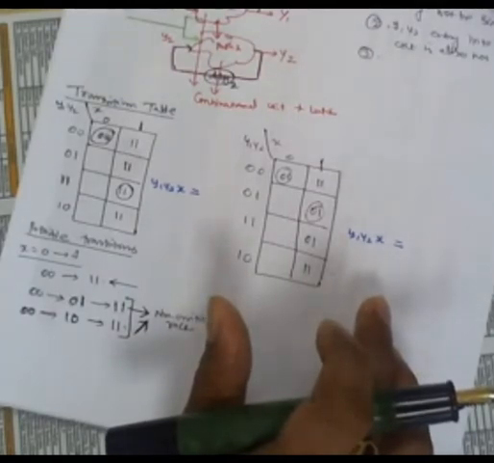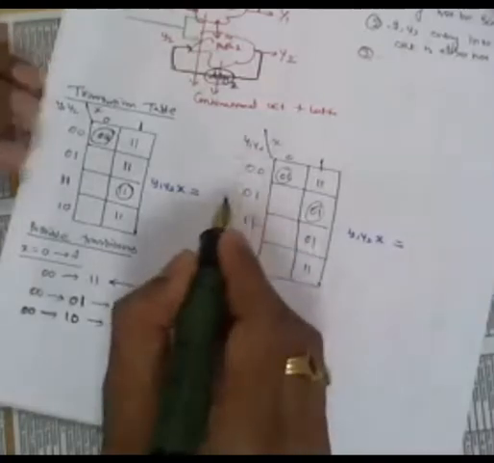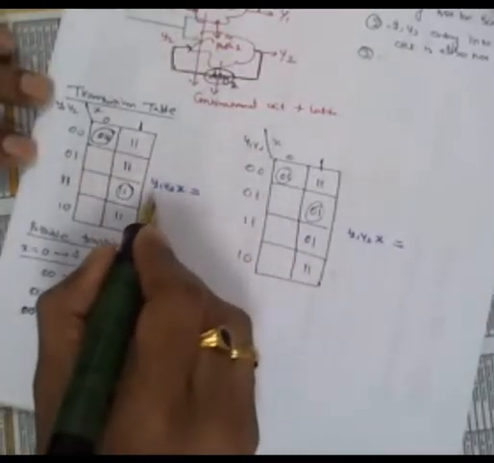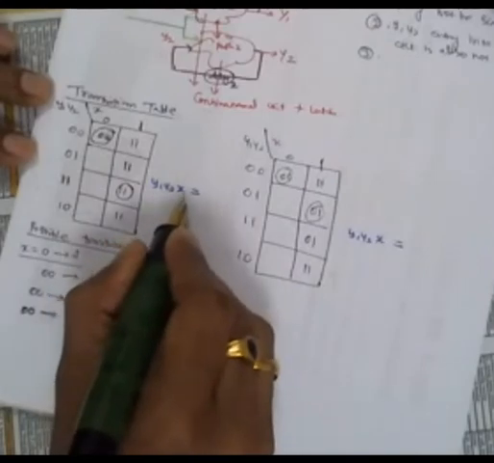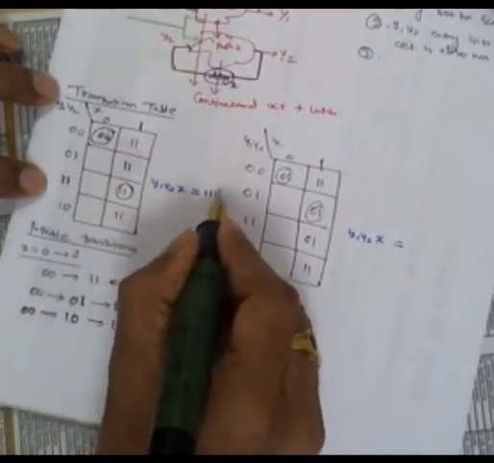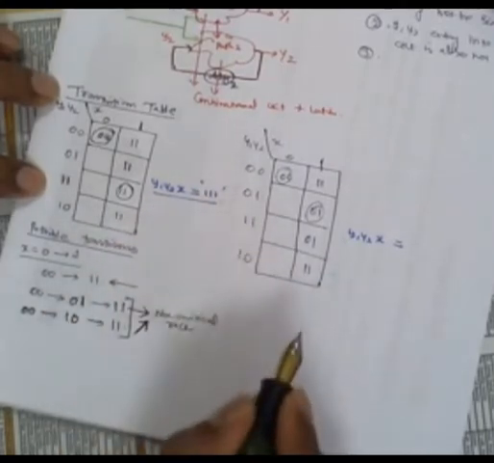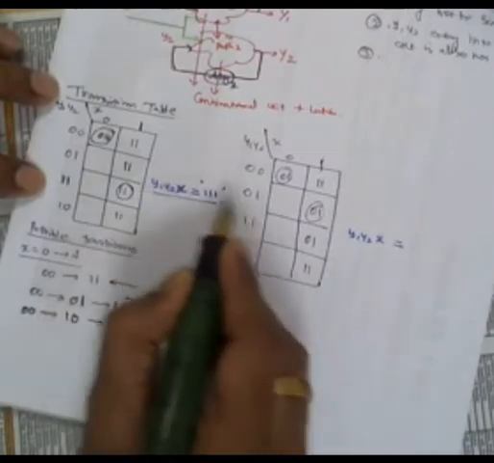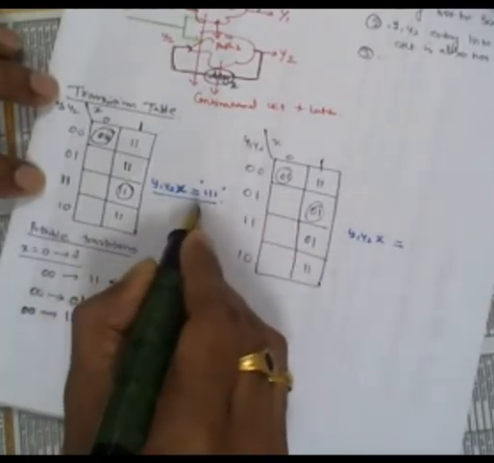Yes, sir. Okay. Now, you tell me what is the stable state in this circuit? It should be like this, y1, y2 and then x. Therefore, here the stable state is 1, 1, 1. Correct, no? Stable state in this circuit, y1, y2, x. X is at the last, right side. y1, y2, x is 1, 1, 1.